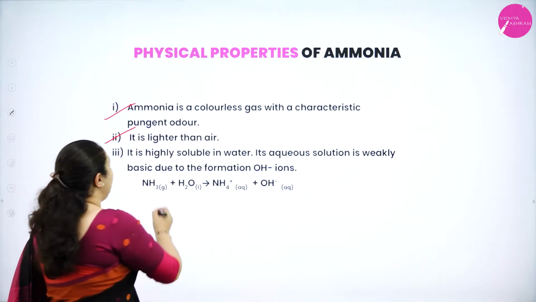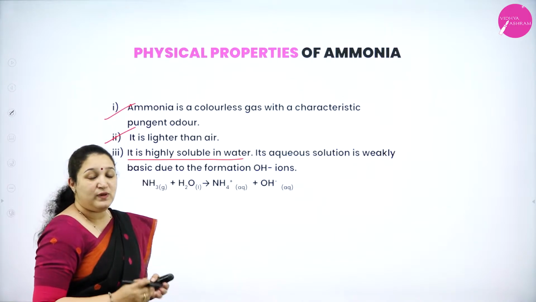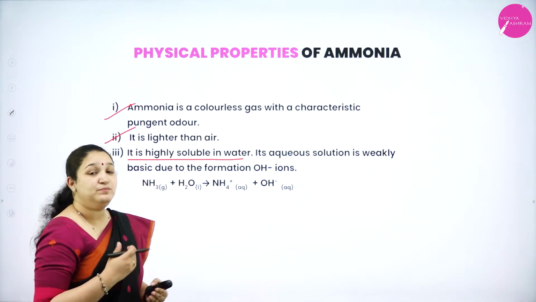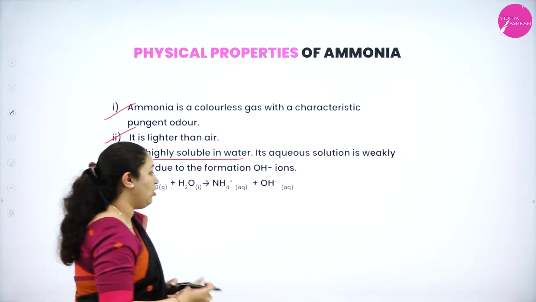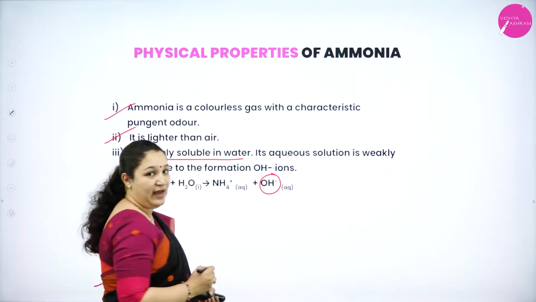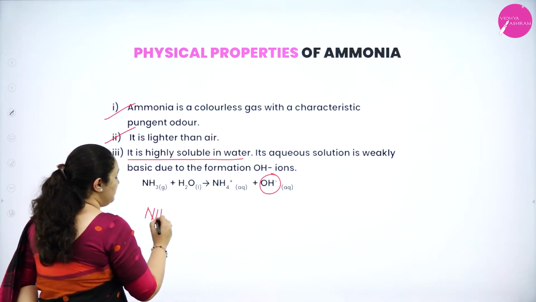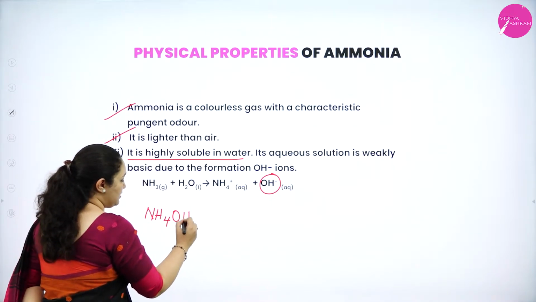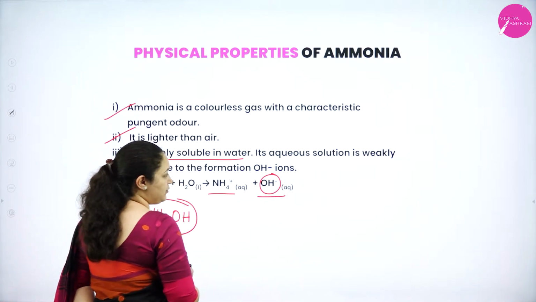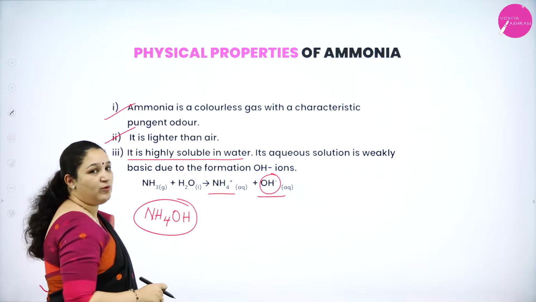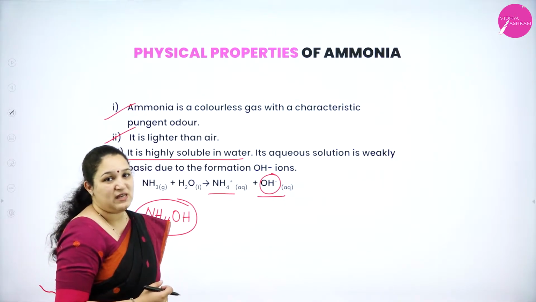Next, it is highly soluble in water, thus it will mix with water, it will become weakly basic, that is because of OH minus ion. When ammonia mixes with water, it forms ammonium hydroxide, thus it will have ammonium ion and OH minus ion, and due to the formation of OH minus ion, we call them as basic.